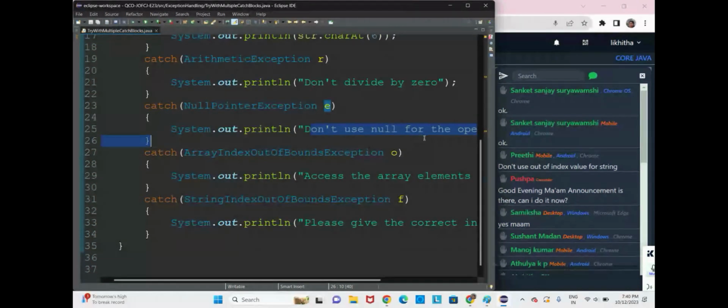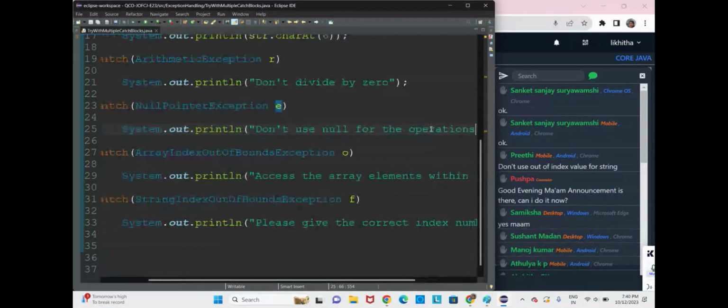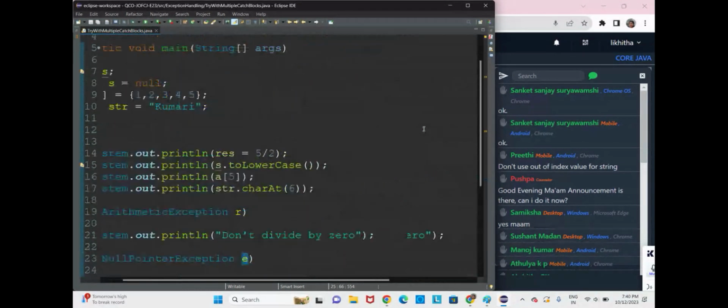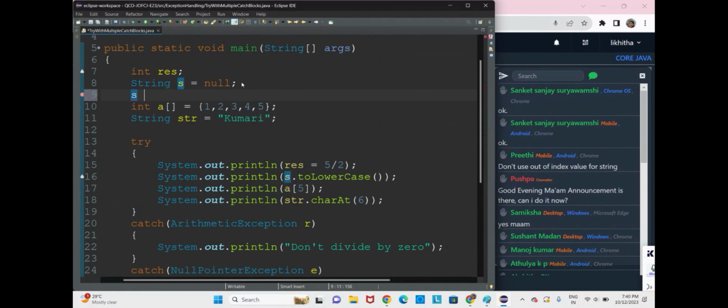Don't use null for the operations. Okay. Next, suppose we change that to some data. We'll reinitialize s to some data. s is equal to Kumari. Already we have the array a. Now here, we shall change this data to lowercase.